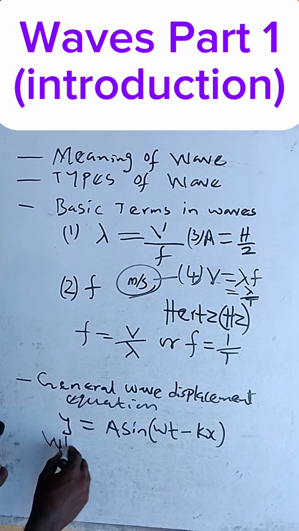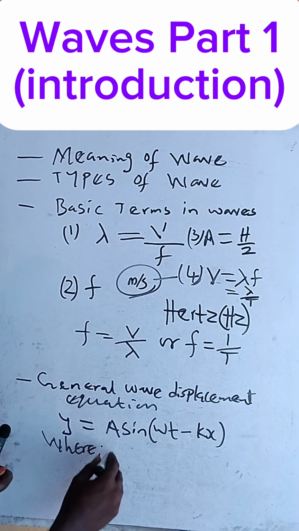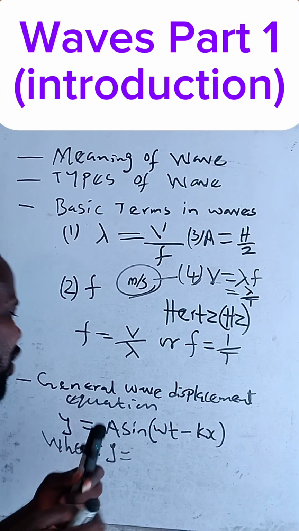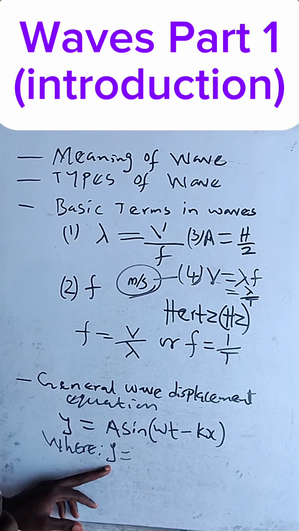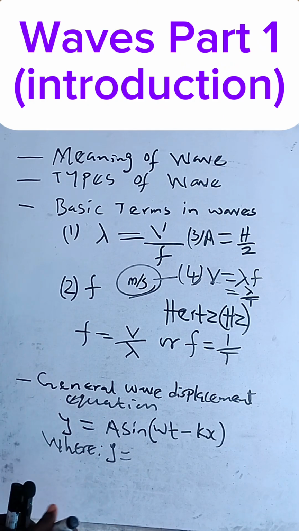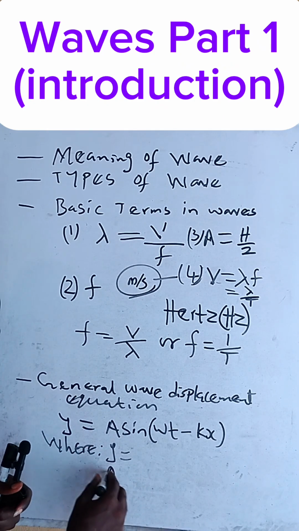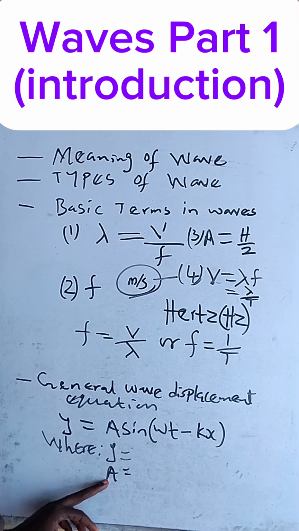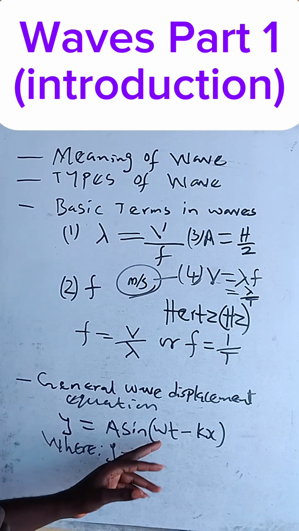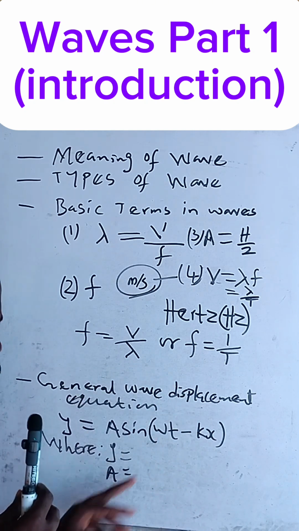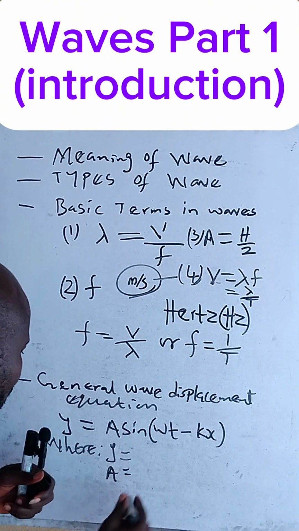The y stands for displacement of the particle. Of course, we already know what our A stands for. A stands for amplitude. Then our ω here stands for angular frequency.